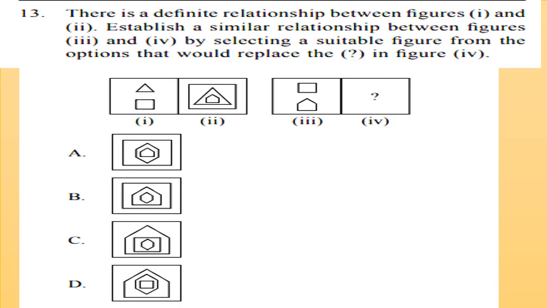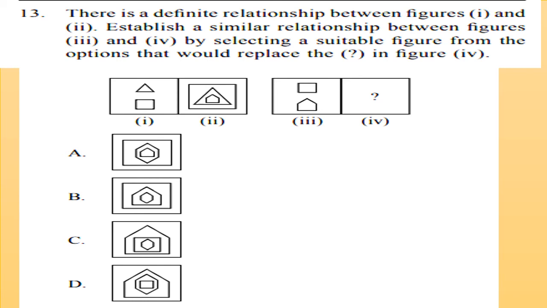There is a definite relationship between figures 1 and 2. Establish a similar relationship between figures 3 and 4 by selecting a suitable figure from the options that would replace the question mark in figure 4. So there is a relationship between figures 1 and 2. We have to establish the same relationship in 3 and 4, and we have to find the missing figure 4.